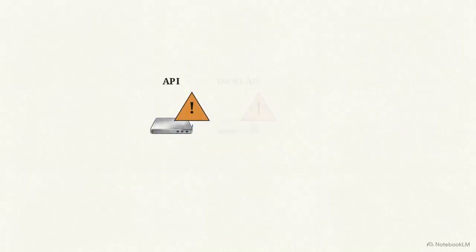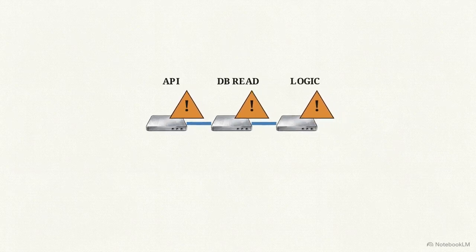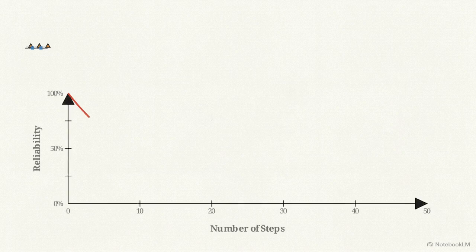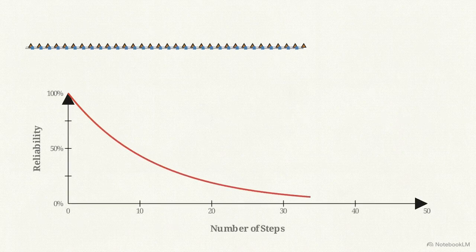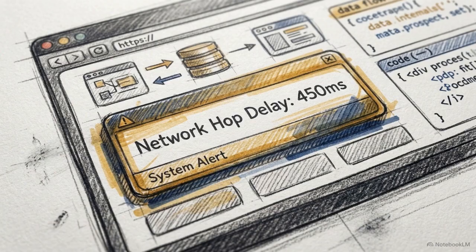In a multi-step agentic workflow, every single action, an API call, a database read, a reasoning loop, carries an independent margin of error. As the chain of steps grows, the overall reliability of the system degrades exponentially. If an agent is forced to log every one of those steps to a globally shared database service like clustered Postgres, it incurs a network hop latency penalty for every transition.